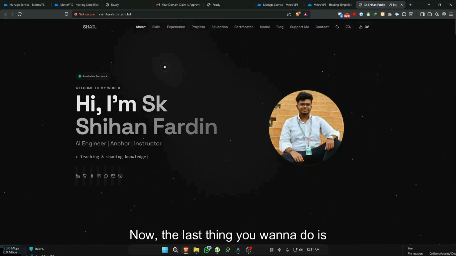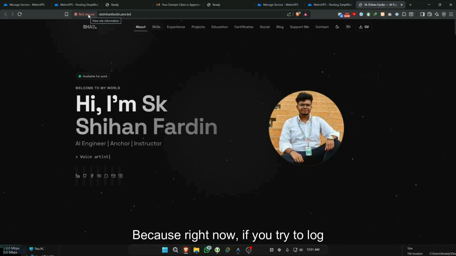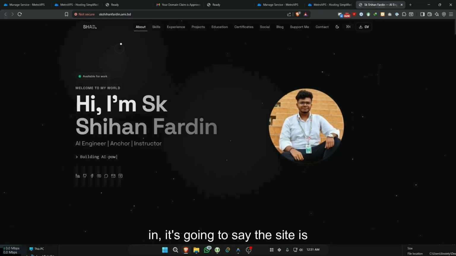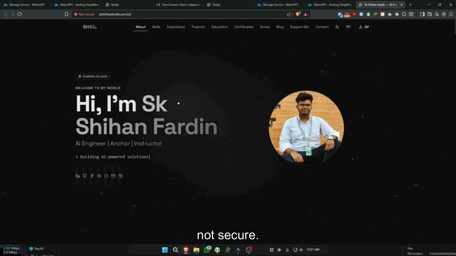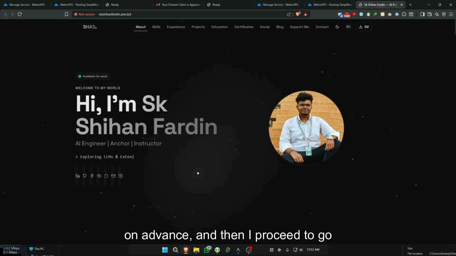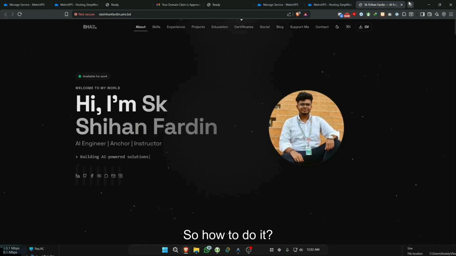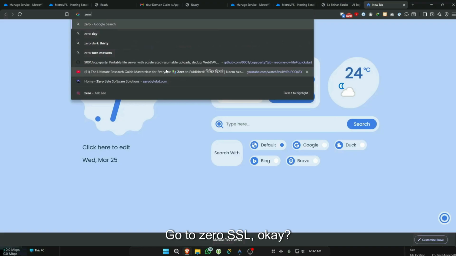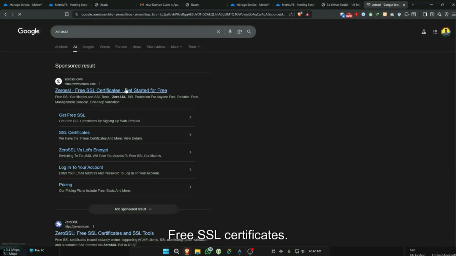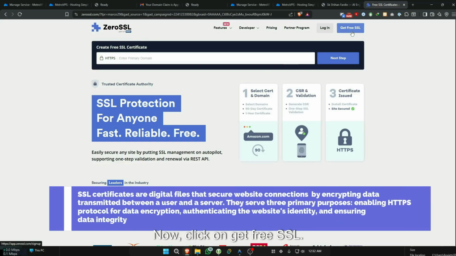Now the last thing you want to do is make this site secure, because right now if you try to log in, it's going to say the site is not secure. You have to then click on it, click on advanced, and then proceed to go to this website, blah blah blah. So how to do it? Go to ZeroSSL. Okay, free SSL certificates. Click here. Now click on get free SSL.